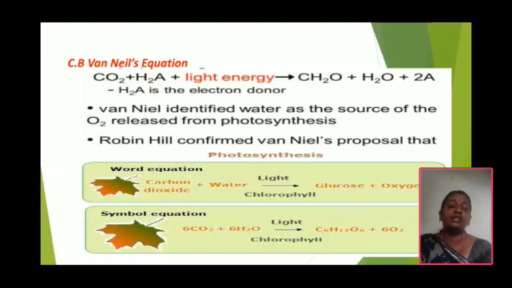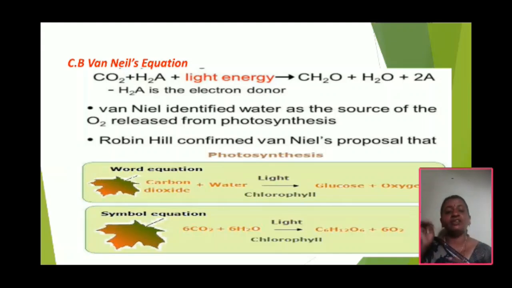One of the most famous scientists is C.B. van Niel. C.B. van Niel in the year 1931 formulated and proposed an equation for photosynthesis, that is carbon dioxide and water gives carbohydrate plus water and oxygen. His opinion was that one molecule of carbohydrate is formed, one molecule of water and one molecule of oxygen is produced.